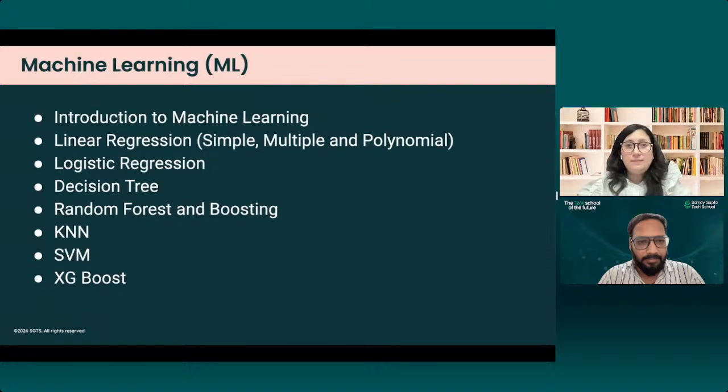Then finally, we go on to the machine learning algorithms. We will introduce you to machine learning, though in AI Associate we have done so, but here also we'll try to explain it in an even more simplified manner what machine learning is all about. Then we'll go to the first algorithm, which will be linear regression. Simple, multiple, and polynomial, three types of regressions you will learn. Then we will go on to logistic regression.